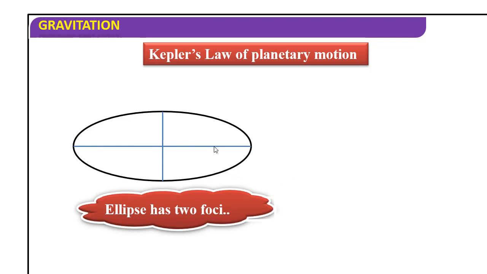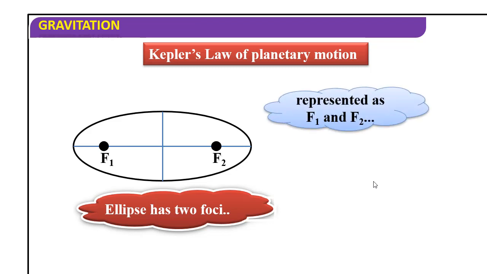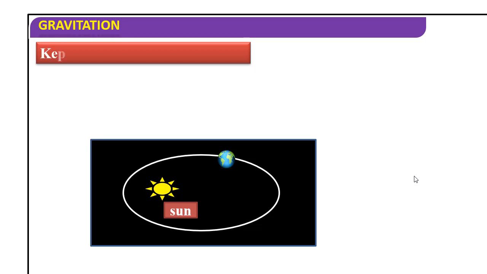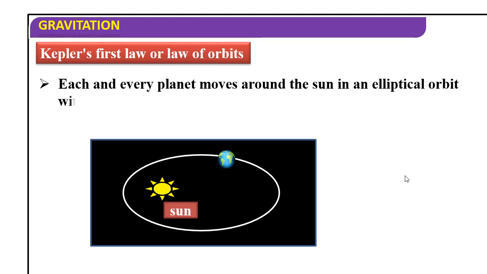An ellipse has two foci. One is at this place and another is at this place, represented as F1 and F2. So this is the ellipse, Earth is moving around the sun, and the sun will be at one of the foci. Kepler's first law or law of orbits says that each and every planet moves around the sun in an elliptical orbit with the sun at one of the foci. Here Earth is moving around the sun, but the sun is at one of the foci.